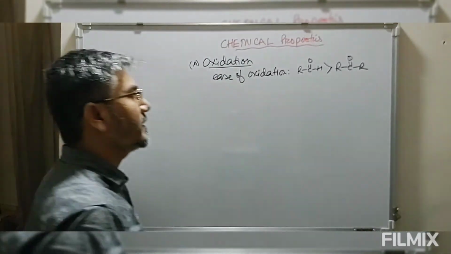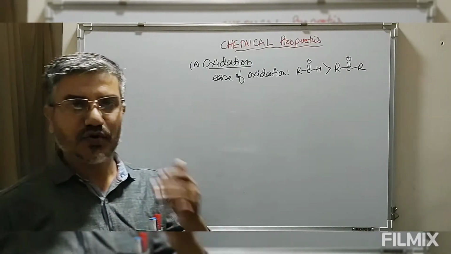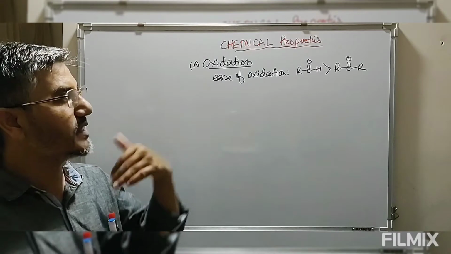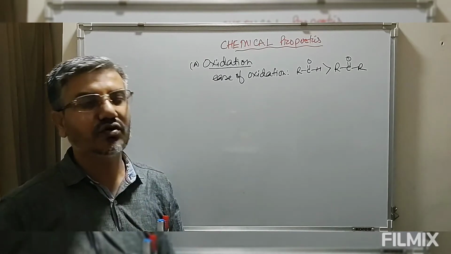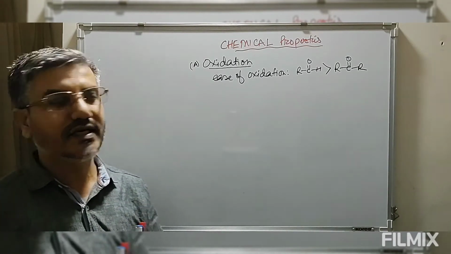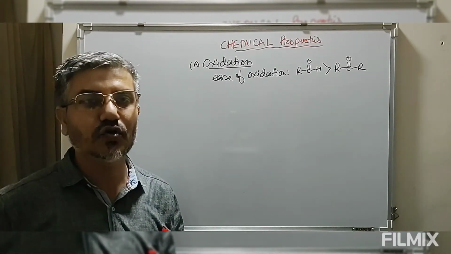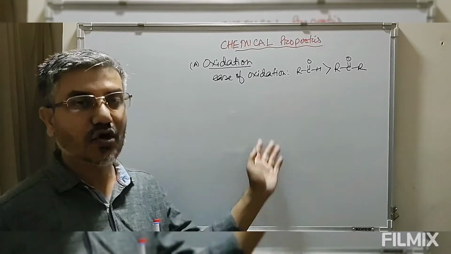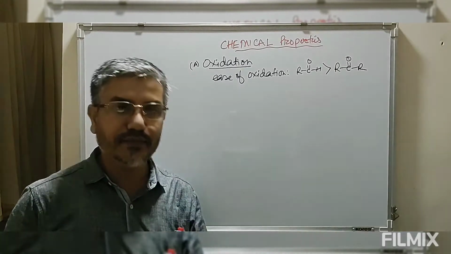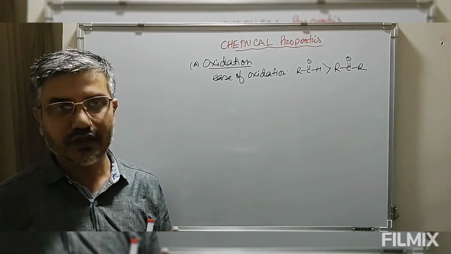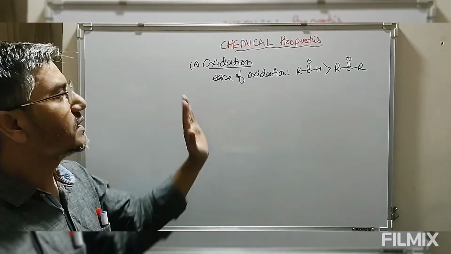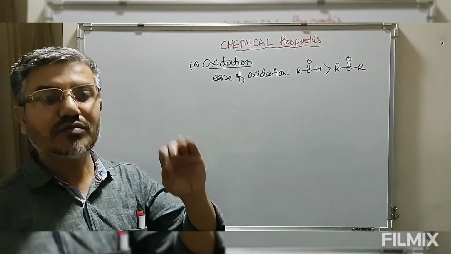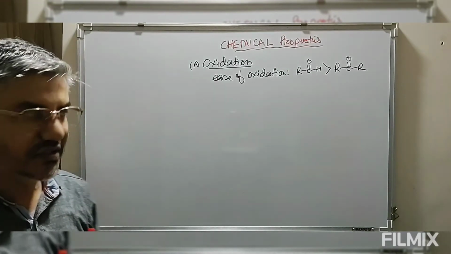That means aldehydes can be easily oxidized to the corresponding acid even by a mild oxidizing agent, whereas ketones are not susceptible to oxidation even by a strong oxidizing agent. Under vigorous conditions ketones are oxidized, but that too by breaking of the carbon-carbon bond. So simply, aldehydes are more susceptible to oxidation.